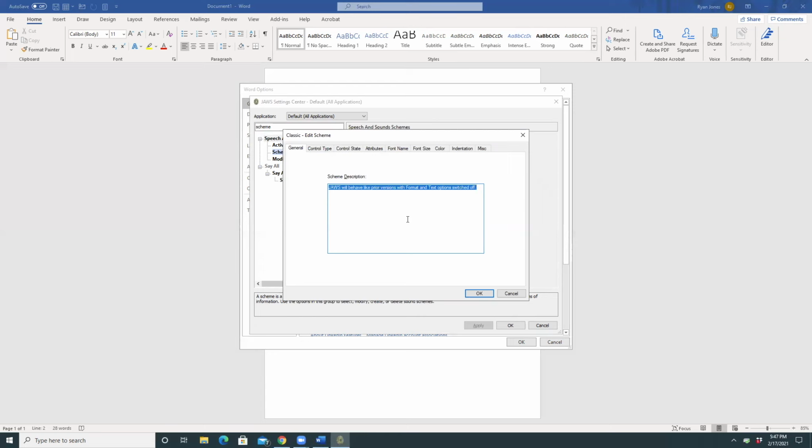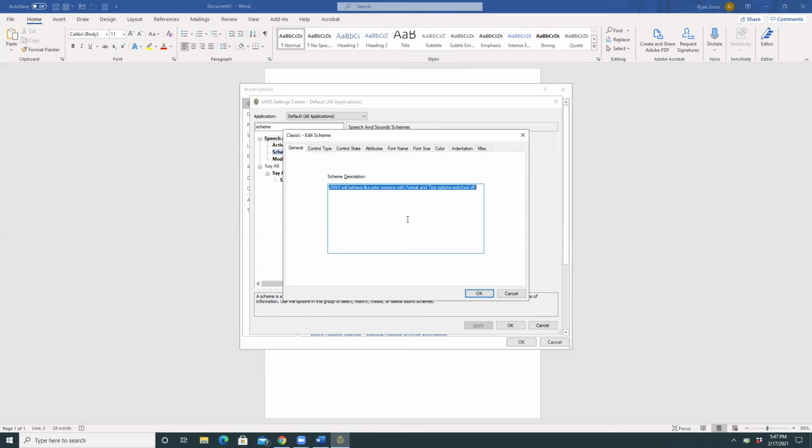General page. And now we have a multi-page dialog that's opened up with all the different settings about this particular scheme. So there's quite a few tabs here, and you could explore most of these on your own. I'm just going to briefly highlight a few of them. So the general tab is where that description is located.